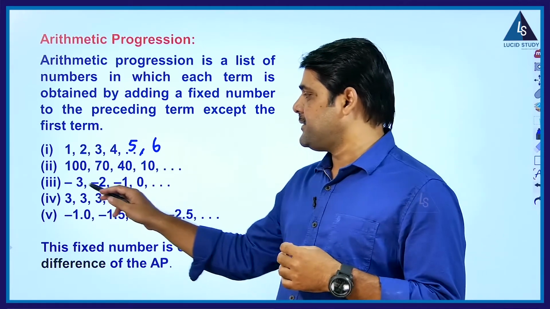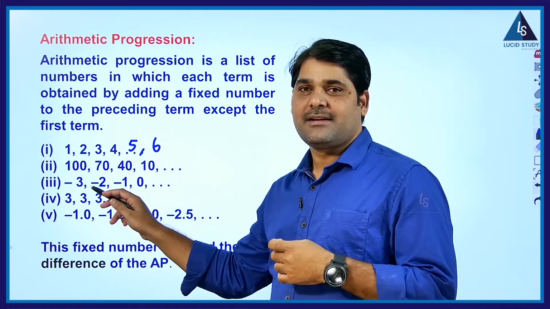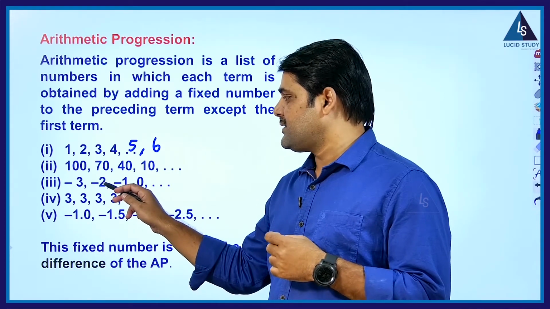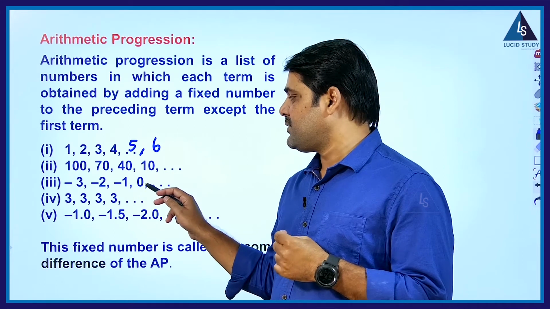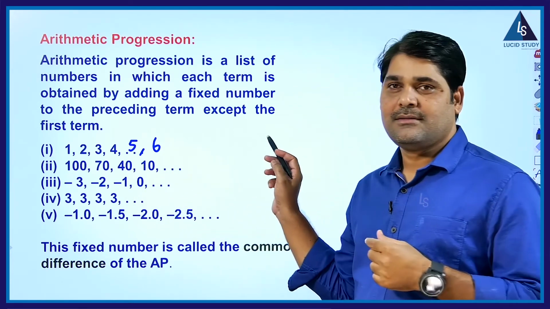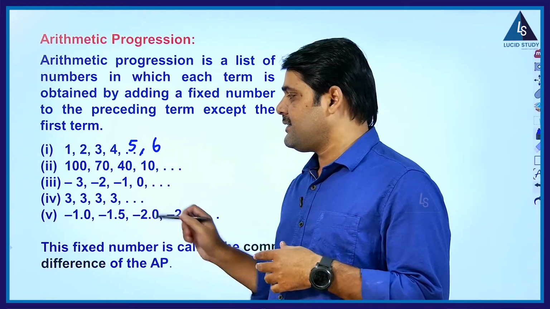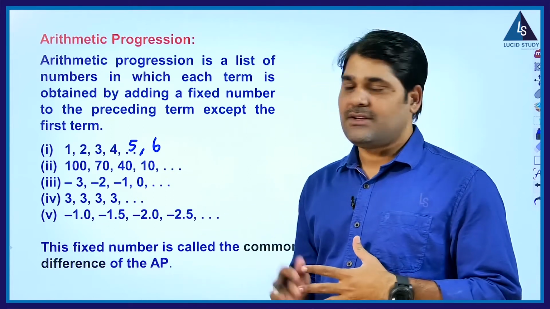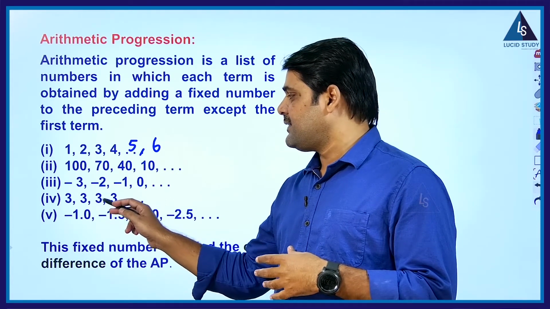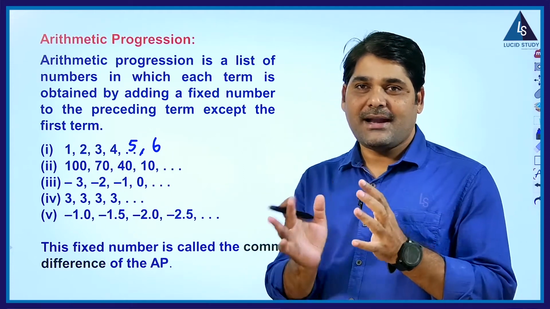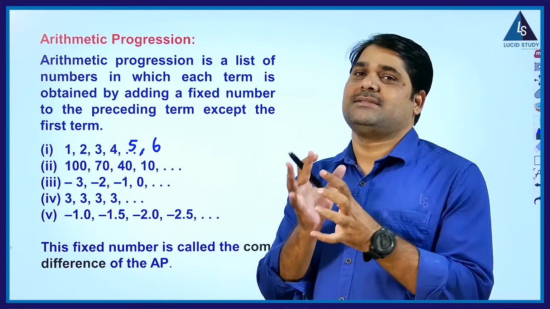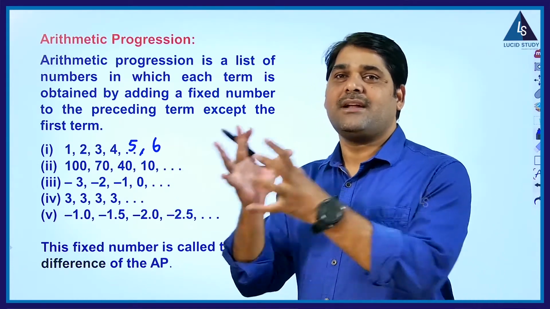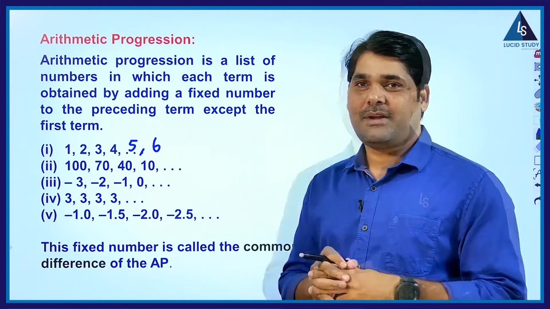Next one, is this increasing or decreasing? This is increasing. So you are adding 1 each and every time. Minus 3 plus 1, minus 2, minus 2 plus 1, minus 1, minus 1 plus 1, 0, 0 plus 1, 1, like this. Next one, 3, 3, 3, 3 and so on. So here what is happening? The next number is obtained by adding 0. 3 plus 0, 3, 3 plus 0, 3. Once you are adding some number, that number is fixed. Whatever number you obtain every time, you will add this fixed number to that, so that the next number will come. Okay, children?